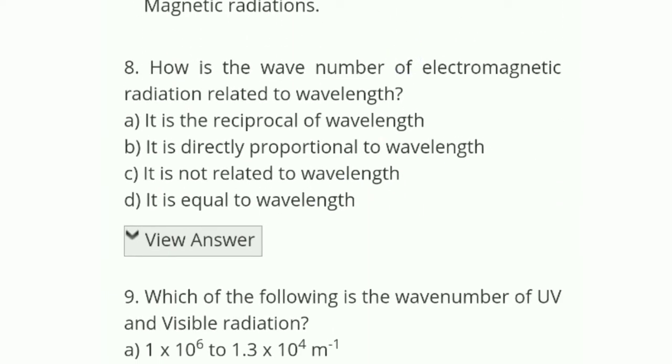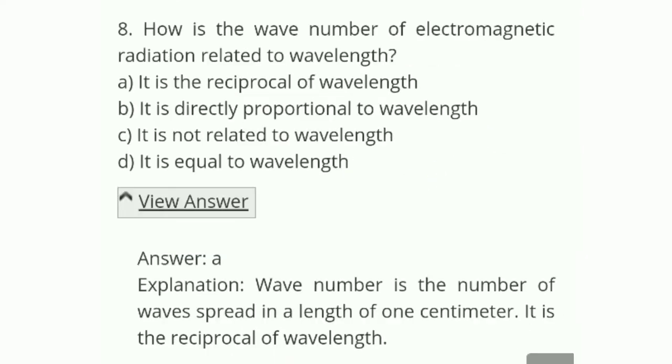How is the wave number of electromagnetic radiation related to wavelength? Here we have to find out the relationship between wave number and wavelength. The options are: it is the reciprocal of wavelength, it is directly proportional to wavelength, it is not related to wavelength, or it is equal to wavelength.